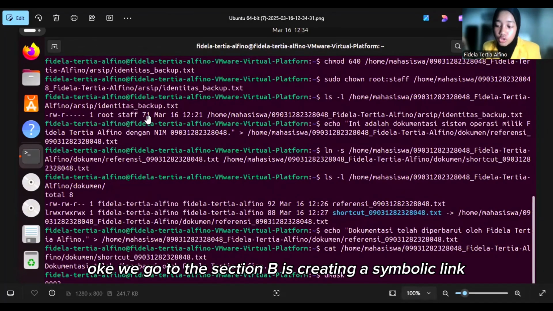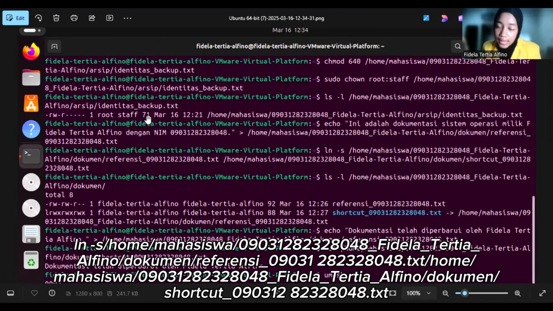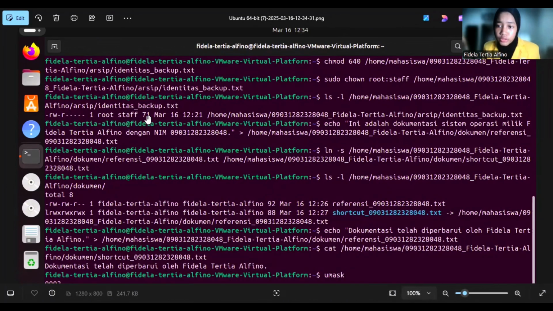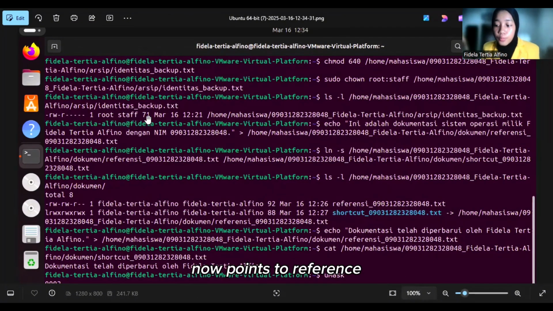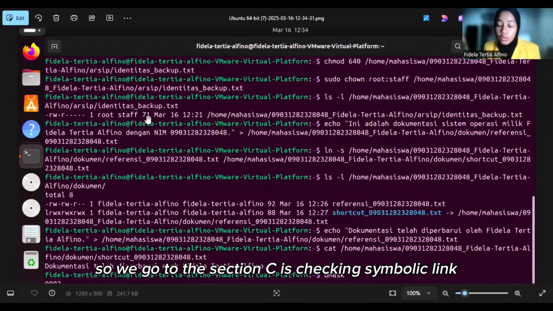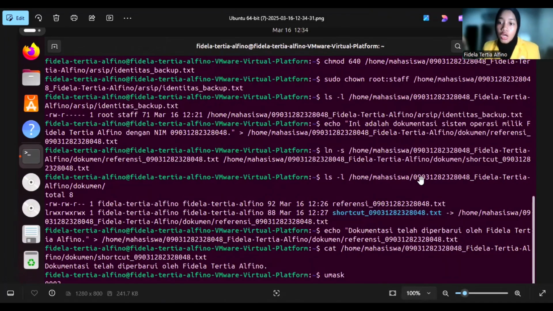Okay, we go to section B, creating a symbolic link. We use ln -s /home/mahasiswa. How's the output? The output is shortcut_my_name now points to referensi_my_name.